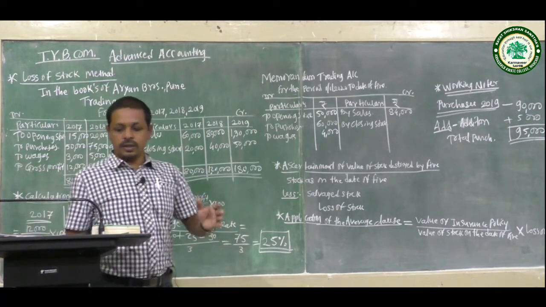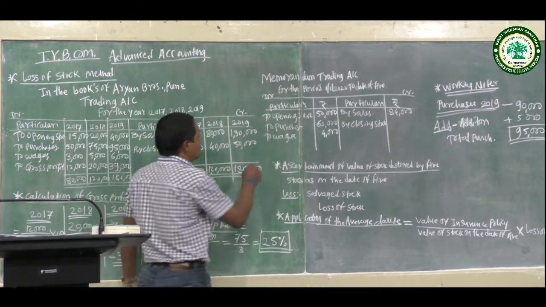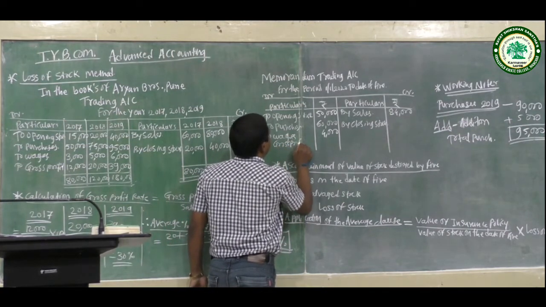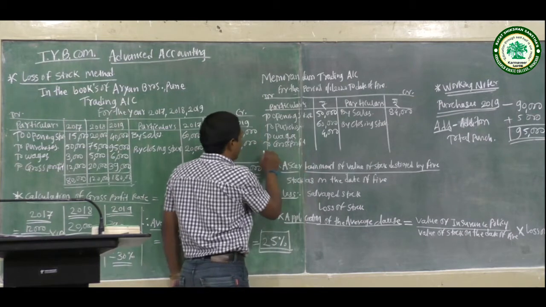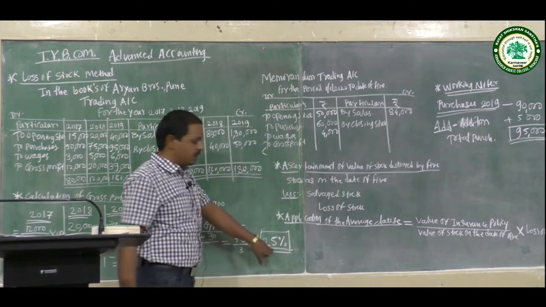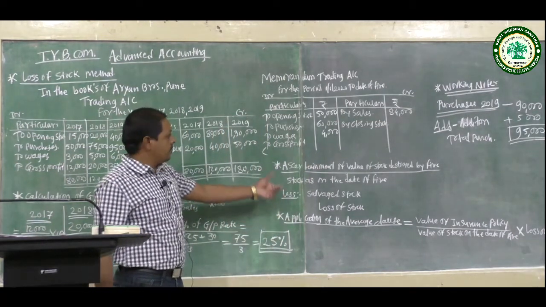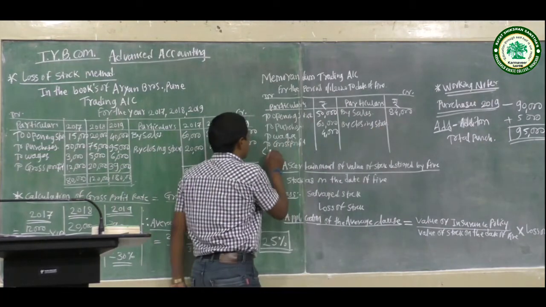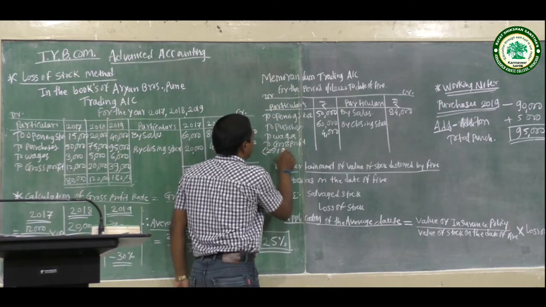Next, calculate the gross profit at 25% on sales.